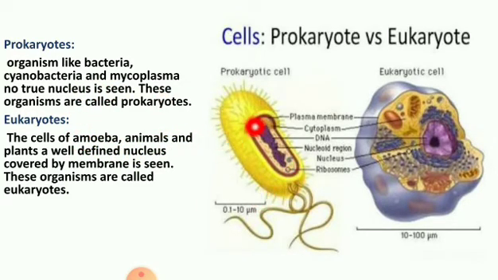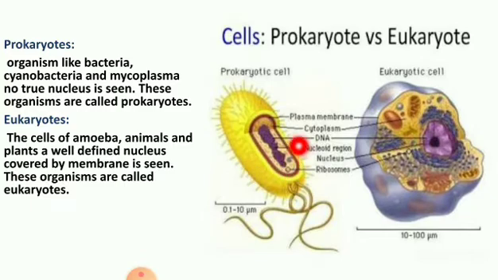Next, prokaryotes and eukaryotes. This is a prokaryotic cell, this is a eukaryotic cell. What is the difference between them? In prokaryotes, organisms like bacteria, cyanobacteria and mycoplasma, no true nucleus is seen. This is the one and only difference between both. These organisms are called prokaryotes.